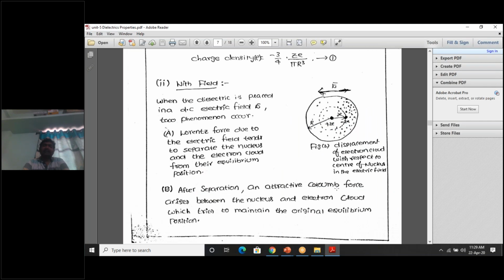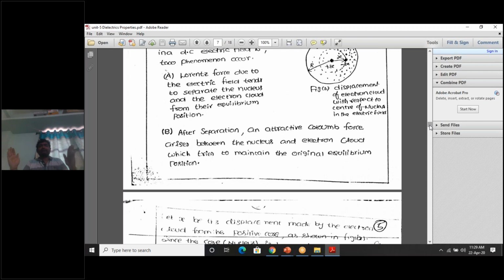After separation, an attractive Coulomb force arises between the nucleus and the electron cloud. This Coulomb force tries to align these two back to the previous situation. So the Coulomb force is an attractive force and the Lorentz force is a repulsive force.